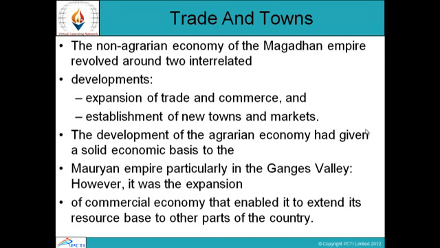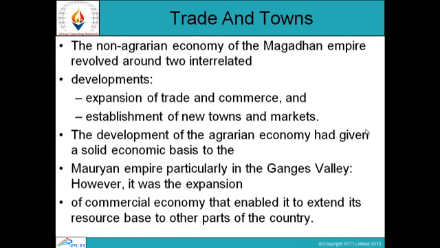So it was the non-agrarian economy of the Magadhan Empire, and two developments took place: expansion of trade and commerce, and establishment of new towns and markets. There was an expansion in the way business, trade and negotiations used to happen, and new towns, cities and markets were established. There were new urban centers coming up, and various commercial markets were set up where people could buy and sell goods and commodities.